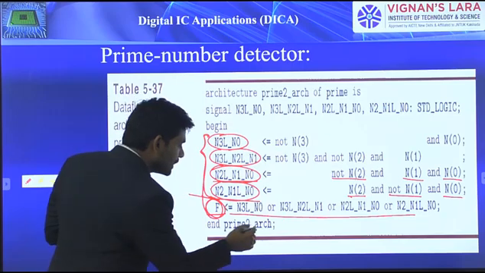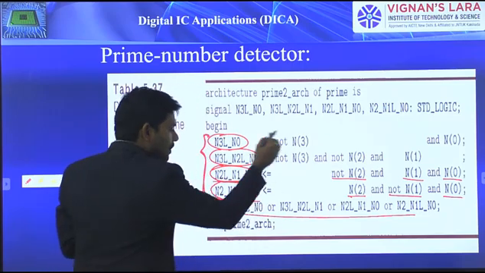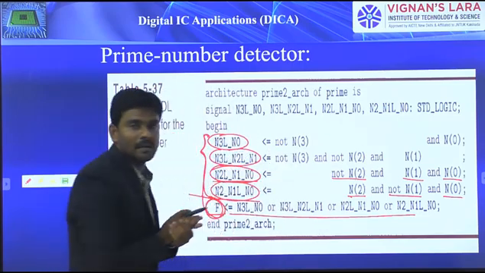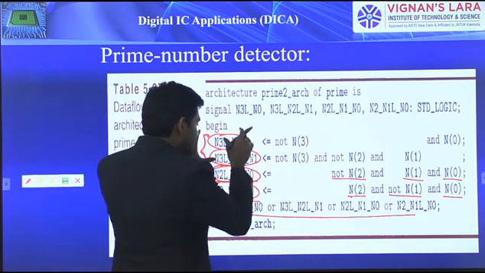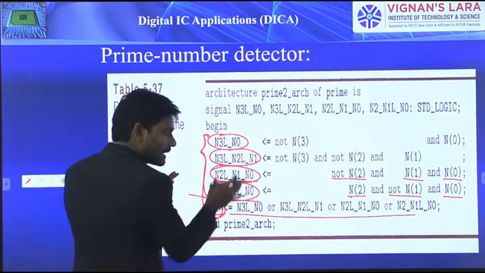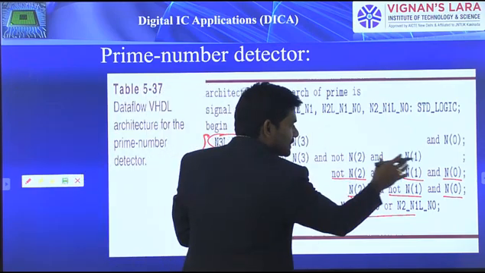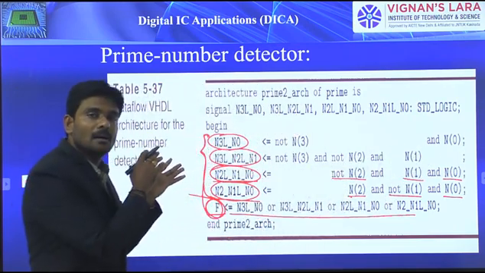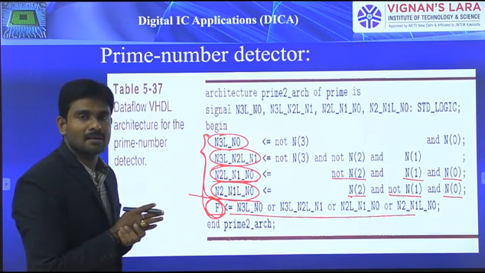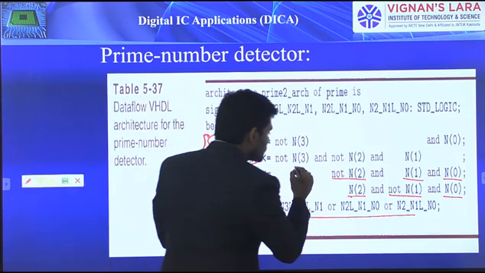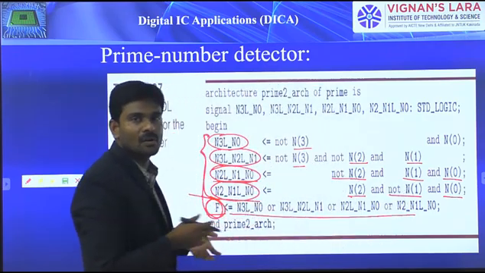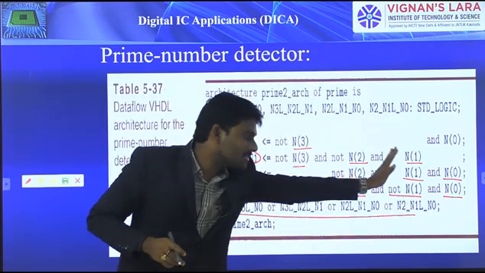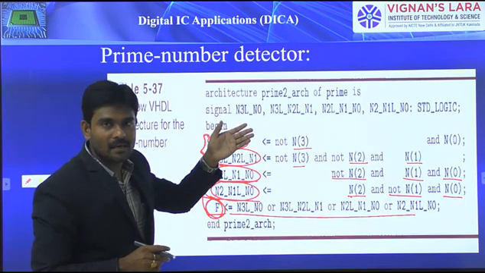Whatever signals we mentioned over here, I considered these the internal signals, while N3, N2, N1, N0 are all predefined in the entity declaration part, so there is no need to declare them again. But N3L_N0 and the others are not predefined in the entity declaration part.